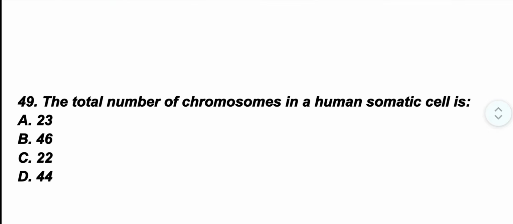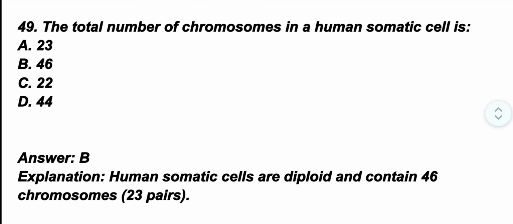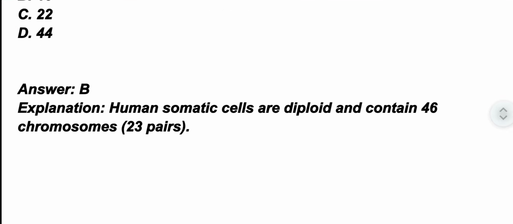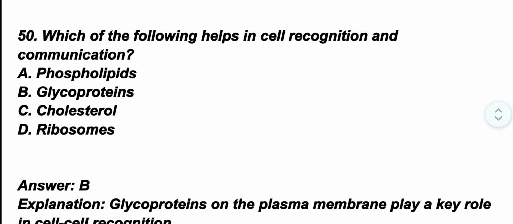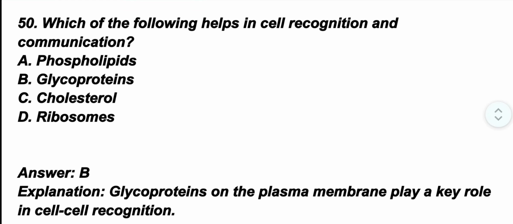Question number 49. The total number of chromosomes in a human somatic cell is, the correct option is option B, 46. Human somatic cells are diploid and contain 46 chromosomes, that is, 23 pairs of chromosomes. Question number 50. Which of the following helps in cell recognition and communication? The correct option is option B, glycoproteins. Glycoproteins on the plasma membrane play a key role in cell recognition.